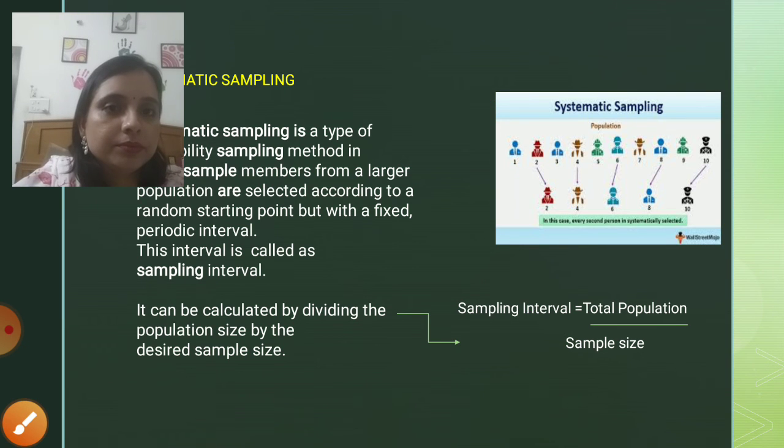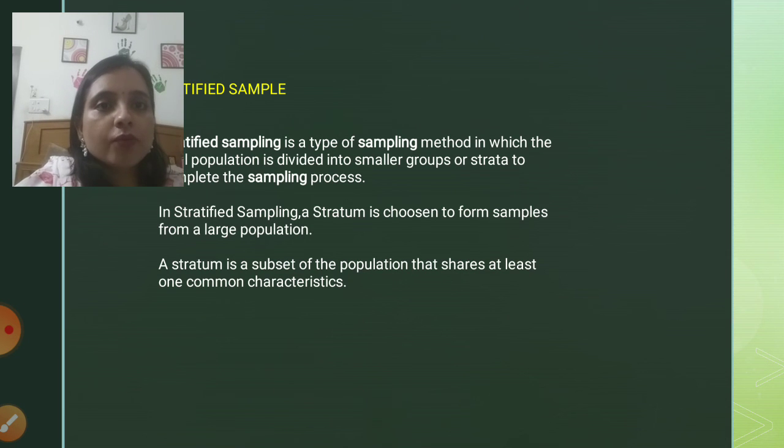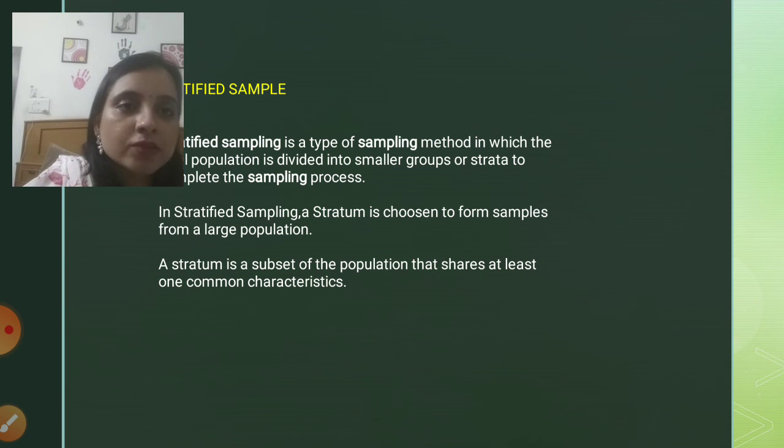Now this is stratified sampling. What is stratified sampling? Stratified sampling is the third category of sampling, a type of sampling method in which the population is divided into smaller groups, or strata, to complete the sampling process. Strata is nothing but a group of persons, or small groups. So in stratified sampling, we will first divide the population into many groups, and we will then form samples from the large population.